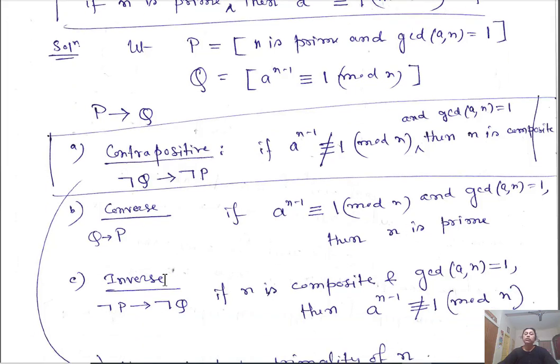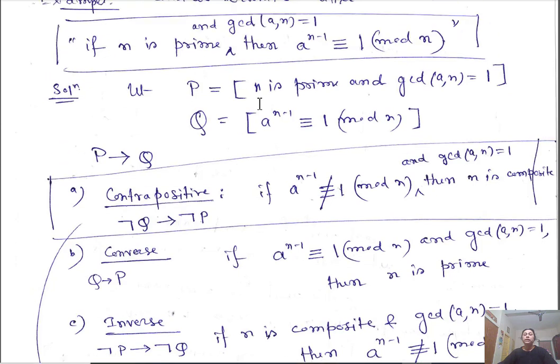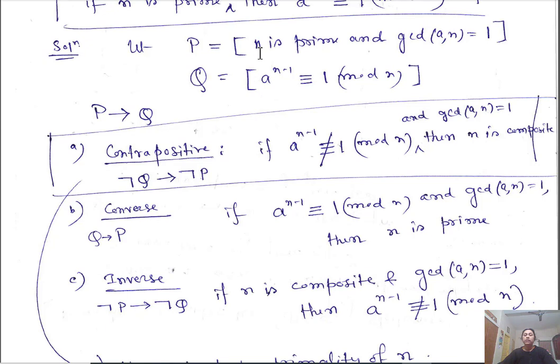And similarly, the inverse you can also write: negation of P implies negation of Q. Negation of P is n is composite. So if n is composite, then a to the power n minus 1 is not congruent to 1 modulo n for a and n coprime.